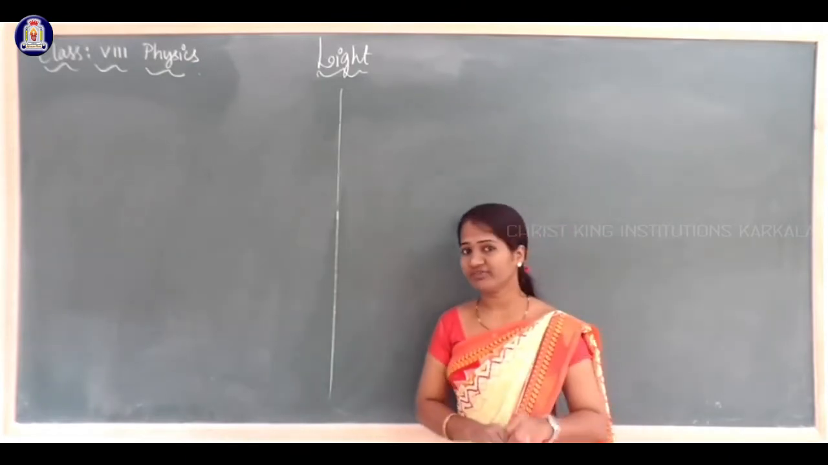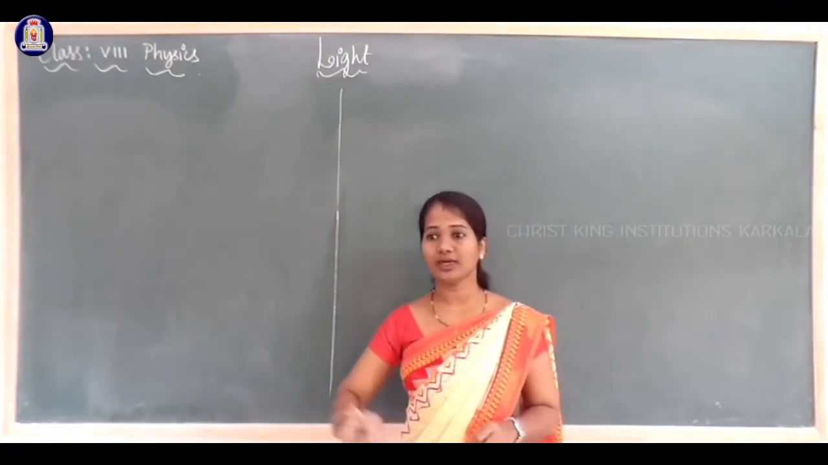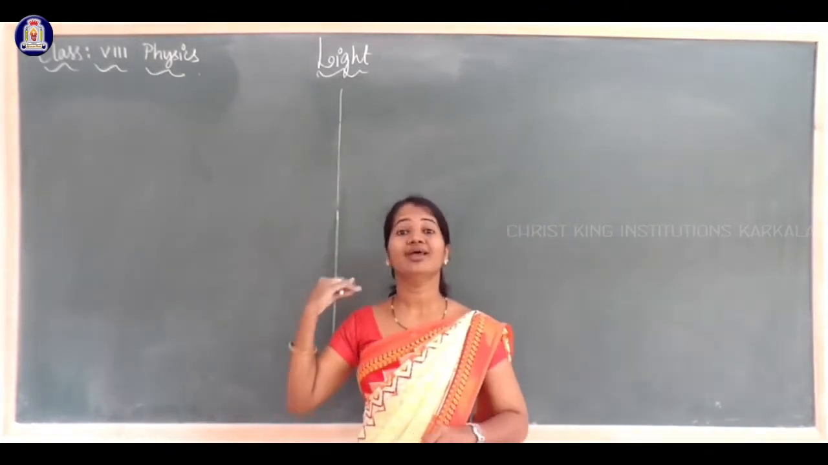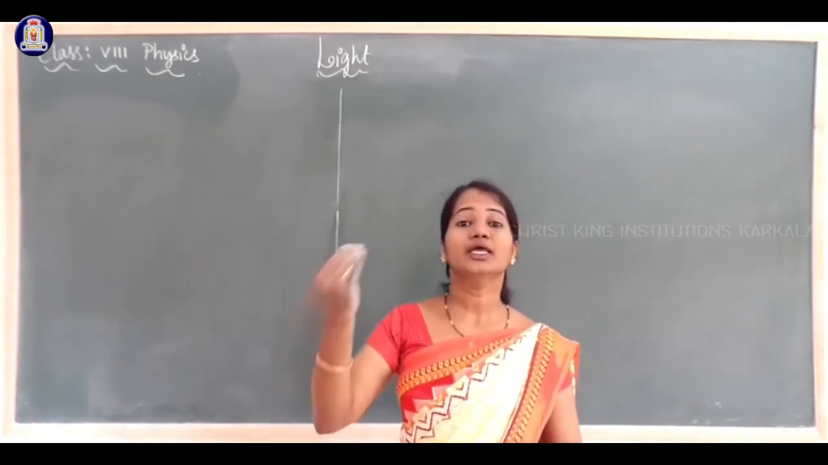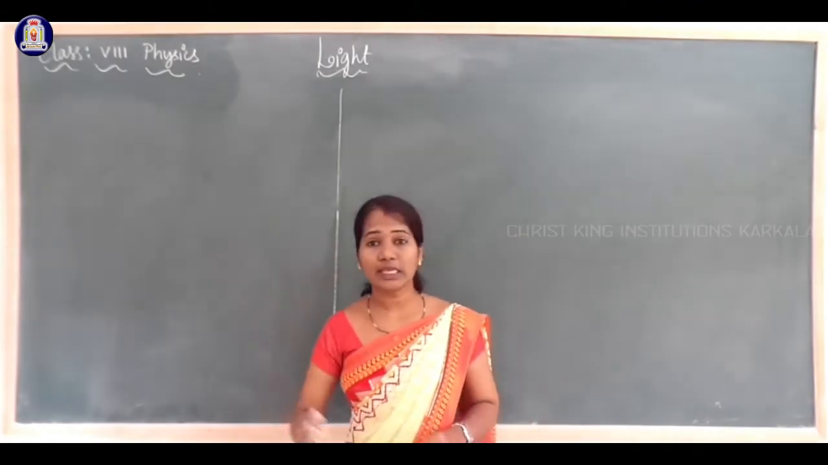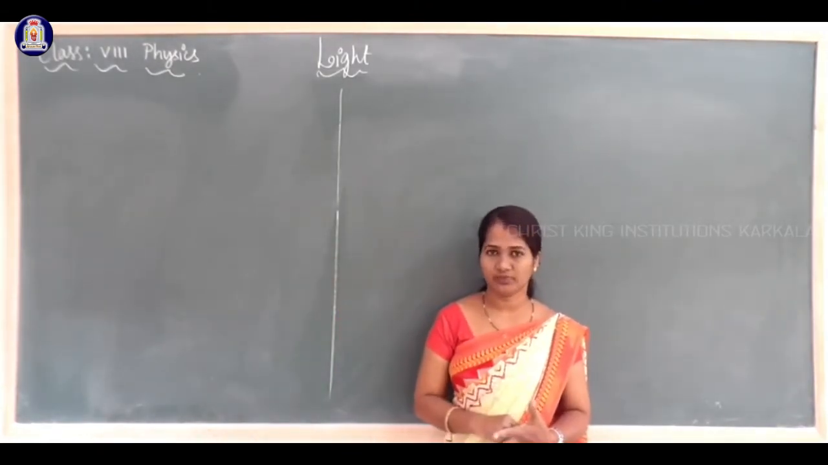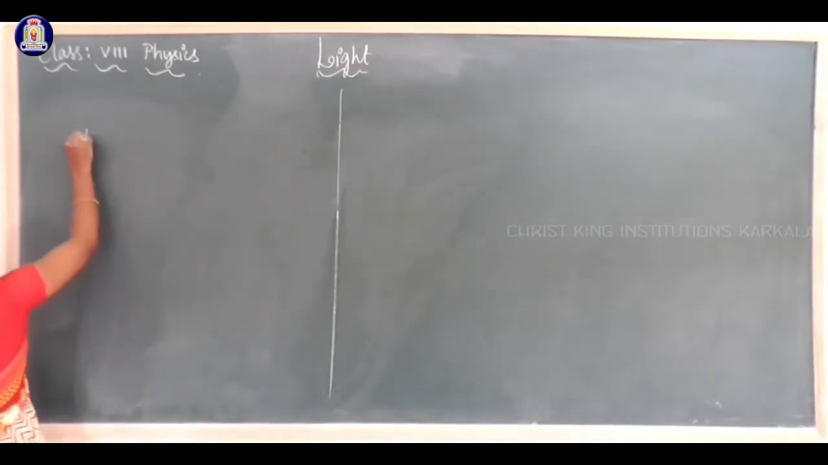So to identify any object, the light has to fall on that object and that light should be reflected. So that is reflection. Reflection of light is very important for the identification of any object. Now the question: what is reflection of light? What do you mean by reflection?